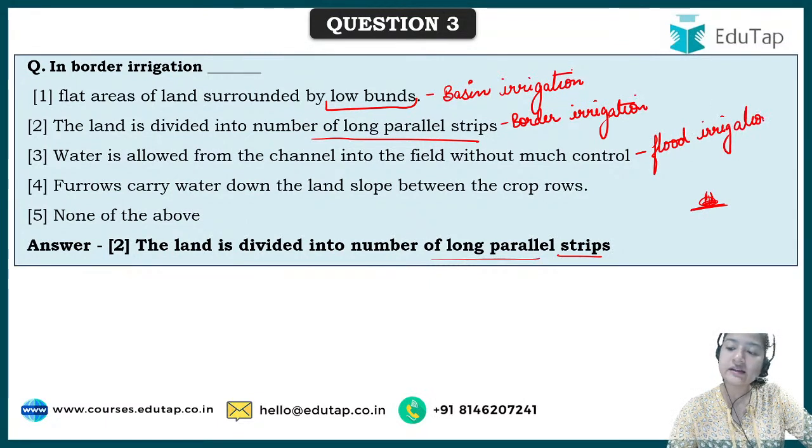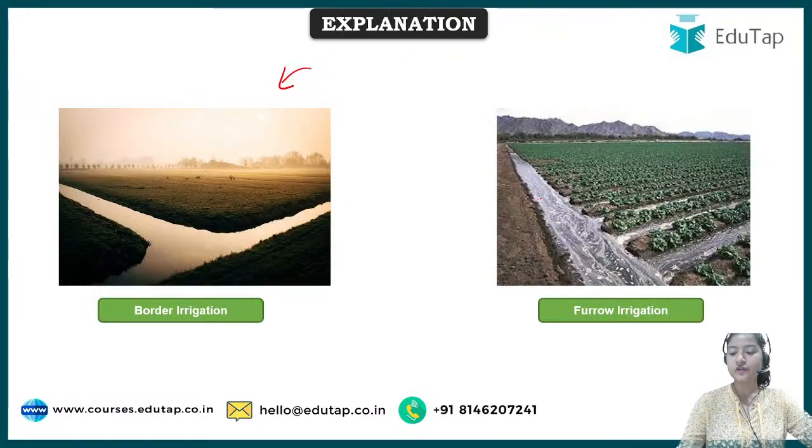And lastly, the one which says furrows carry water down the land slope between the crop rows. So this is the furrow irrigation, in which the water is discharged directly into the strips that have been spaced for the proper plantation technique. So space has been left, and here the water comes down. This particular system is known as furrow irrigation.